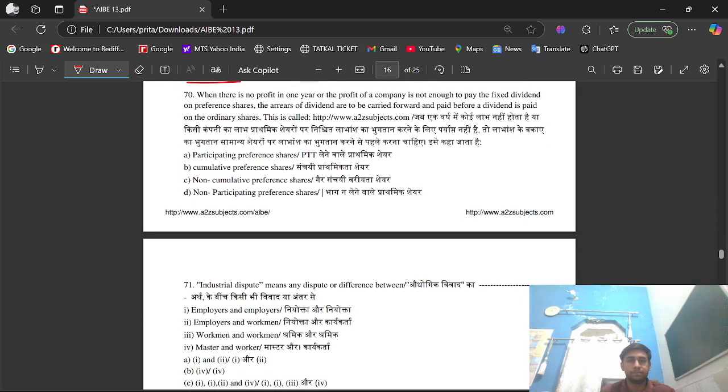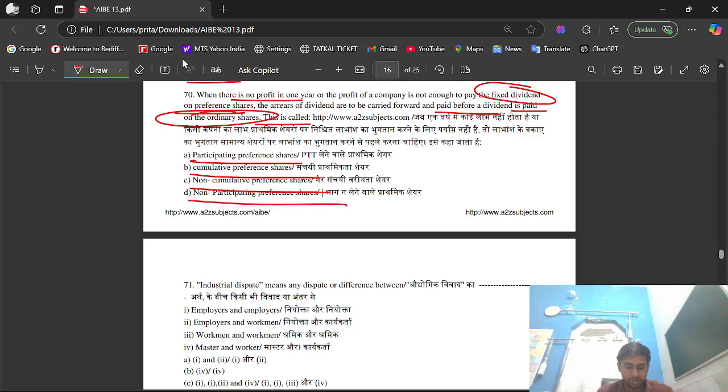Question number 70. When there is no profit in a year, or the profit of a company is not enough to pay the fixed dividend on preference shares, the arrears of dividends are carried forward and paid before a dividend is paid on the ordinary shares. This is called option A, participating preference shares; option B, cumulative preference shares; option C, non-cumulative preference shares; option D, non-participating preference shares. Its right option is option B, cumulative preference shares.